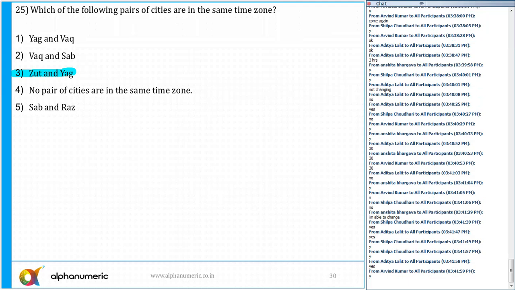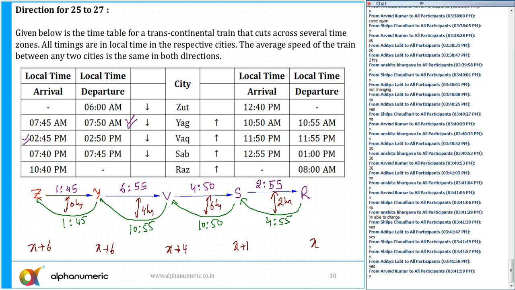Here we need to find out the total time traveling from Z to R. Okay, so you can see it here. Departure from Z was 6 a.m.